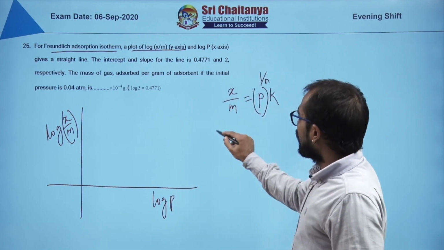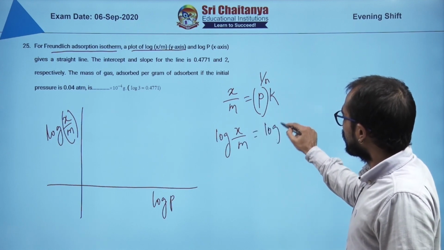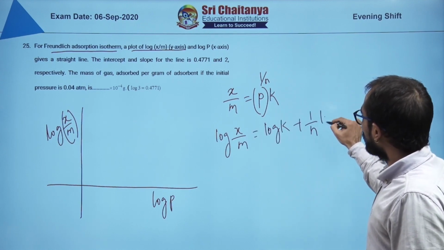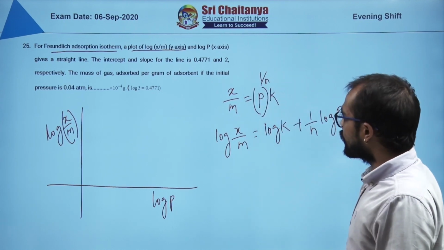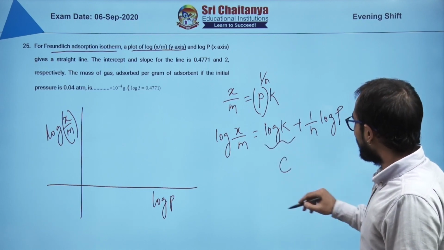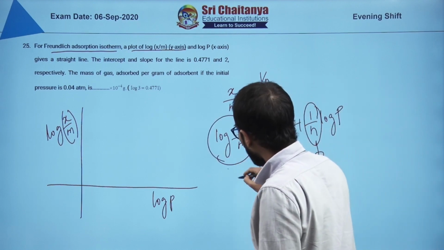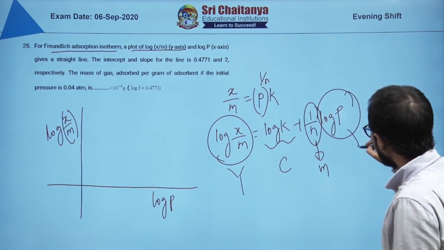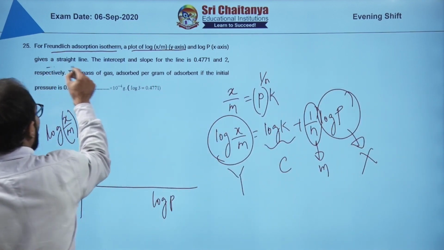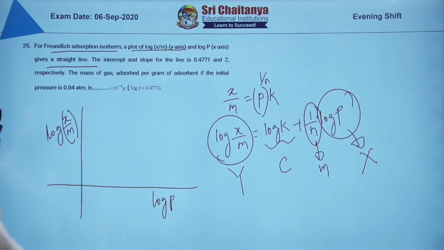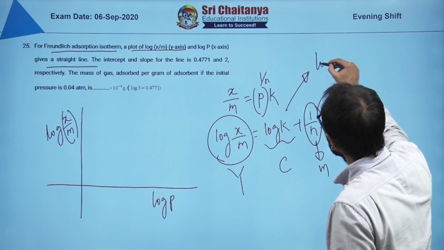Now if you take a logarithm on both sides, you are going to get this particular relationship, right. Now what is c? This is my c, and this particular fellow is like m. If I consider this as y and this particular thing as x, so y is equal to mx plus c. It's a straight line. Yes, it is a straight line. The intercept and the slope, this is actually kind of a repeated question.